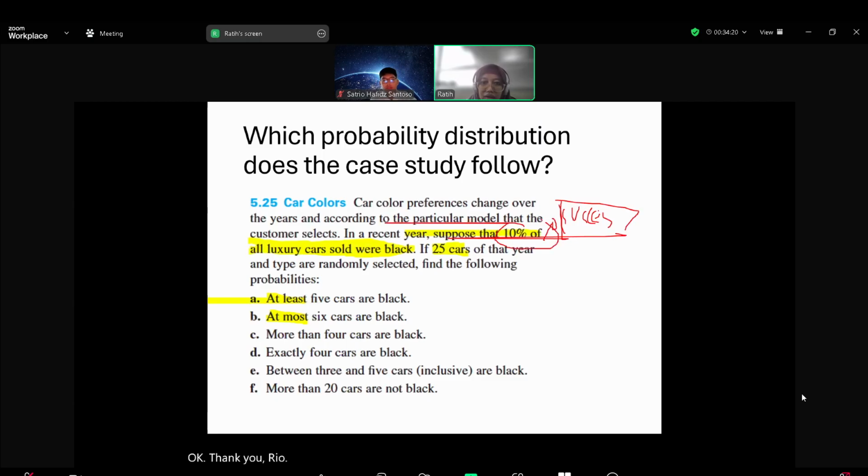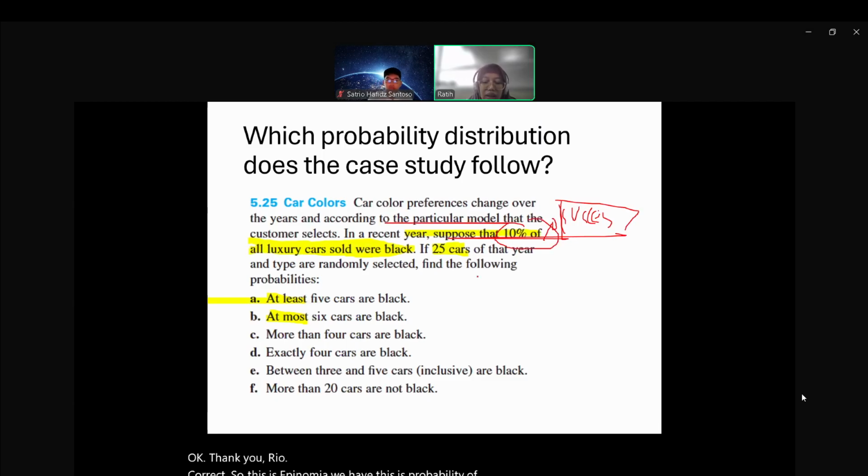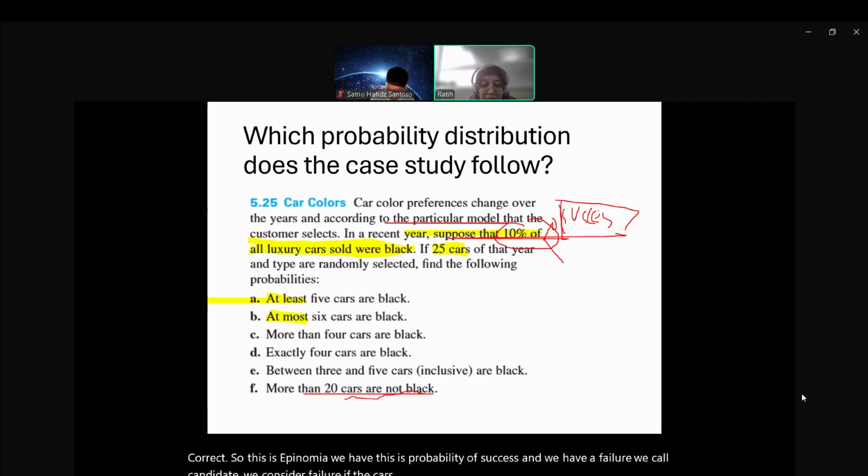We have the probability of success, and we have a failure. We consider failure if the cars are not black. So this is a binomial. For the first question, at least 5 cars are black.